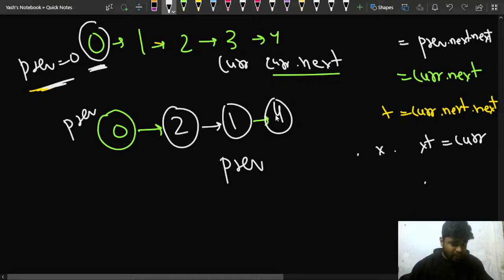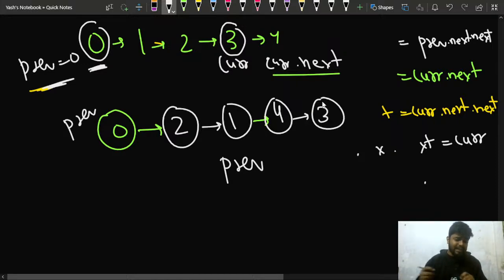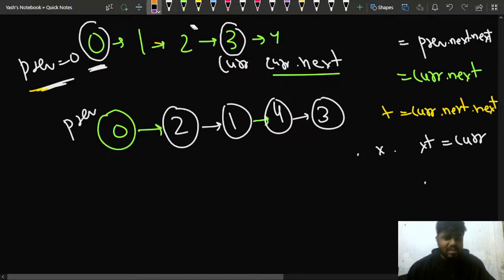Once 1 is pointing to 4, my current dot next should get updated, so that I can move forward. That's perfectly fine. But this particular previous dot next, at this particular node 4, I should be connecting 3. So how will I connect it? I'll connect it by using this concept, that is current dot next is equal to current dot next, and then previous dot next is equal to current. So this way I'll update it.